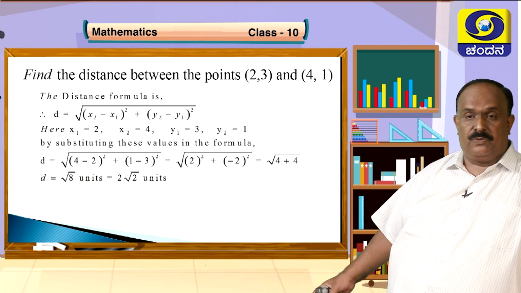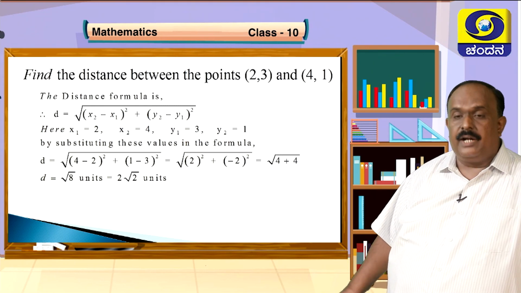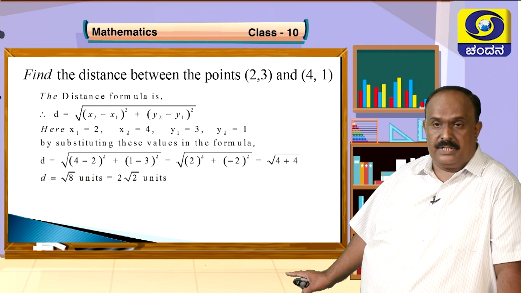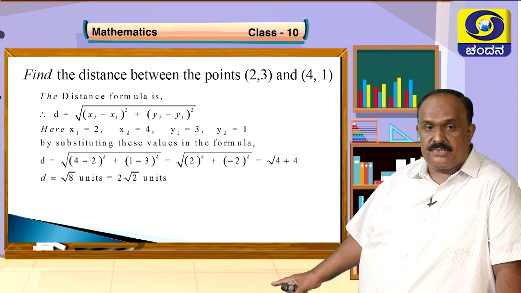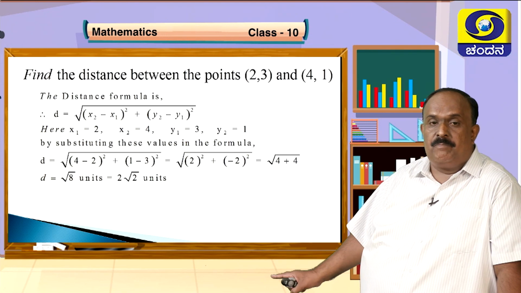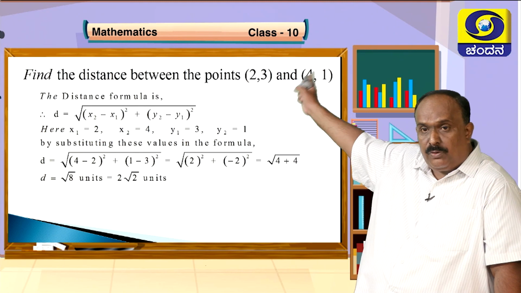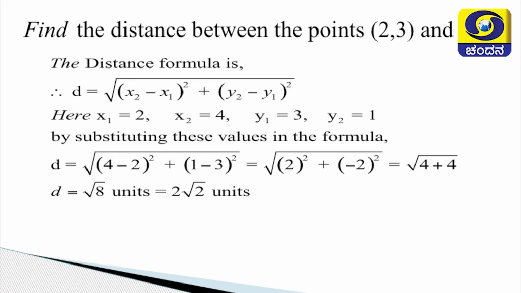So what is 4 plus 4? 8. Root 8, it's a third. It can be reduced. If you reduce that, under the root sign, you can write it as 4 into 2. 4 is a perfect square. Take it out, that is, it becomes 2. So the distance between the given points 2, 3 and 4, 1 on calculation is 2 root 2 units. Got it? 2 root 2 units.